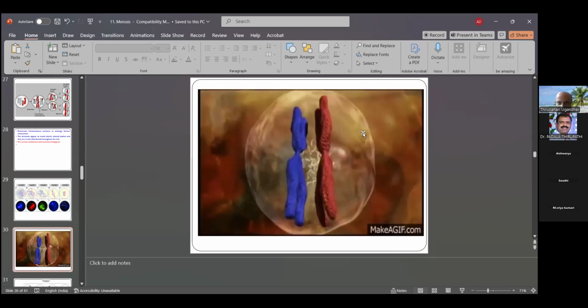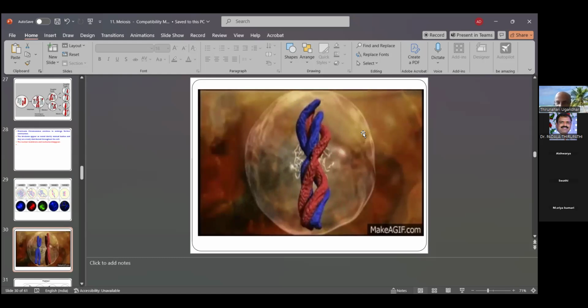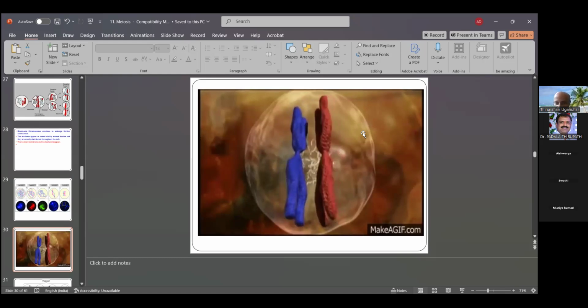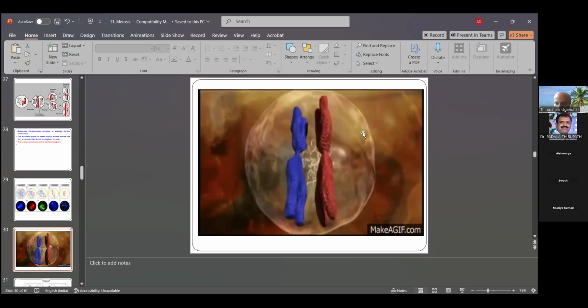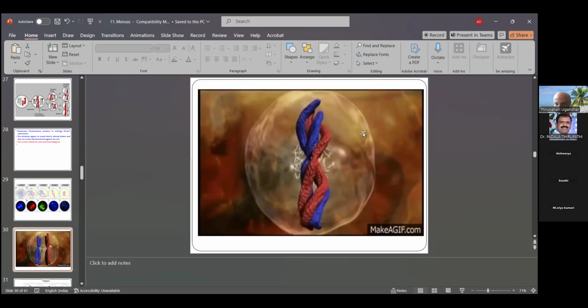Then this shows the two diploid sets, in red color and blue color. The red color chromosomes and blue color chromosomes are attached only at the terminal parts. See that terminal to centromere part. That joining is important for the fusion, the chiasma formation, and is also called synapsis.